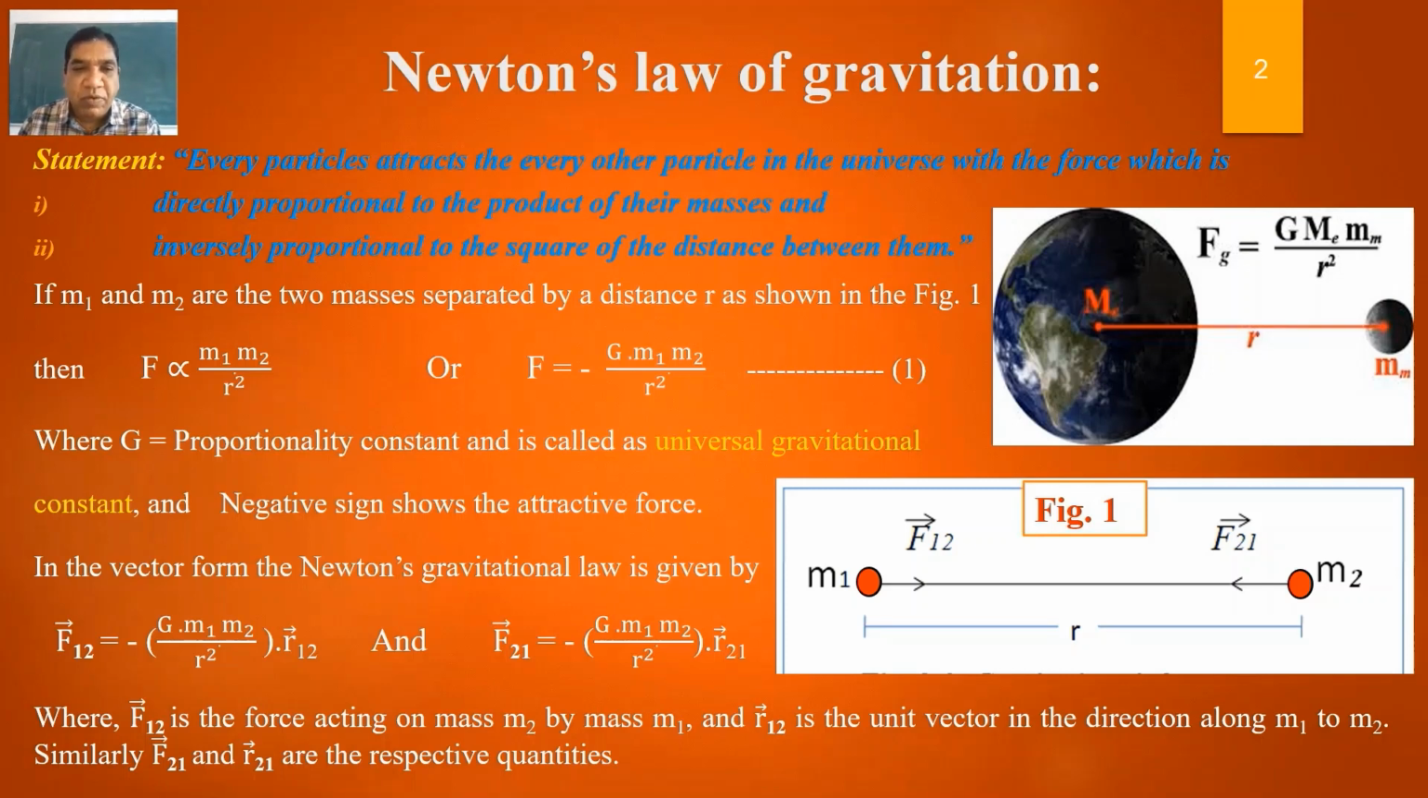and is called the universal gravitational constant, and the negative sign shows the attractive force. In vector form, Newton's gravitational law is given by vector F12 equal to minus G m1 m2 upon r square into vector r12, and vector F21 equal to minus G m1 m2 upon r square into vector r21, where vector F12 is the force acting on mass m2 by mass m1 and vector r12 is the unit vector in the direction along m1 to m2. Similarly, vector F21 and vector r21 are the respective quantities.